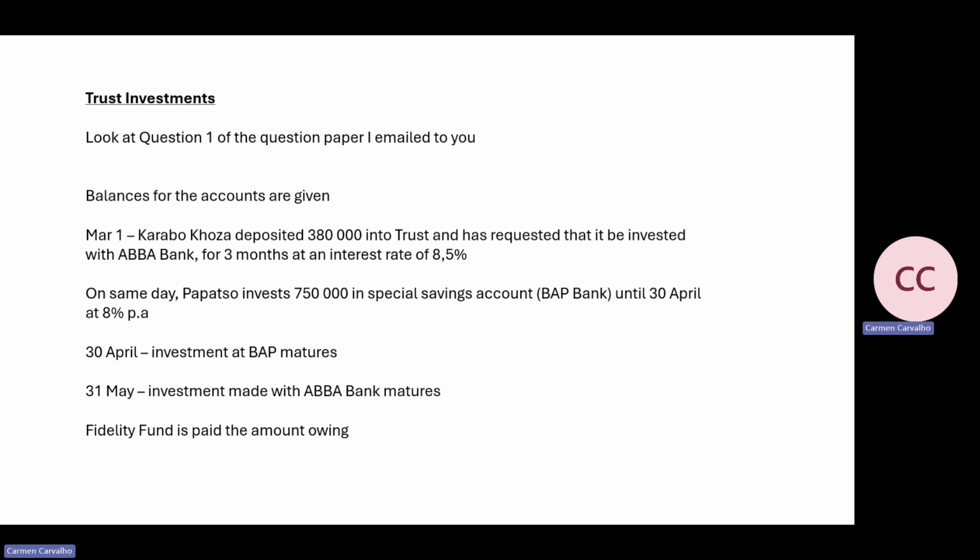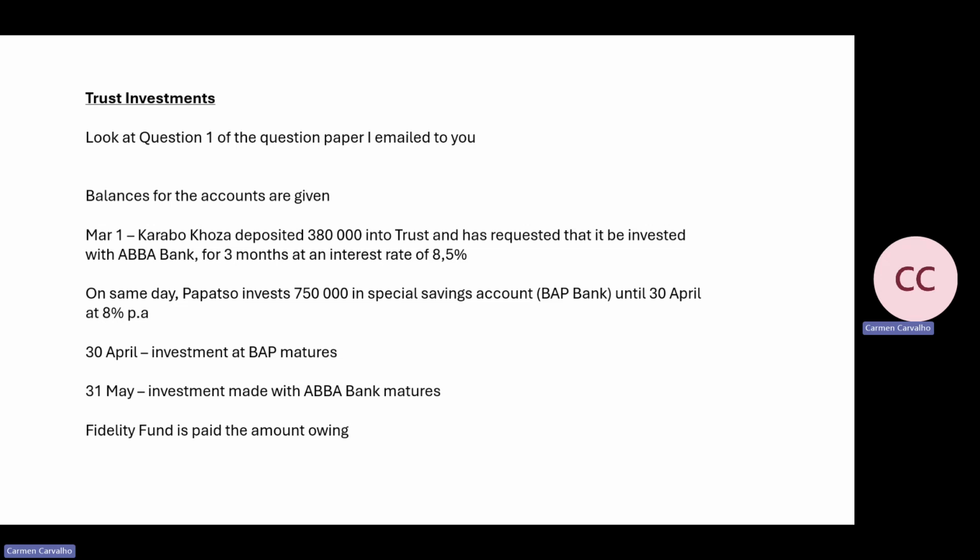And this is what happens. Causa deposited 380,000 into trust and has requested that it be invested with ACLA Bank for 3 months at an interest rate of 8.5. Then on the same day, Papazzo invests 750,000 in a special savings account until the 30th of April.